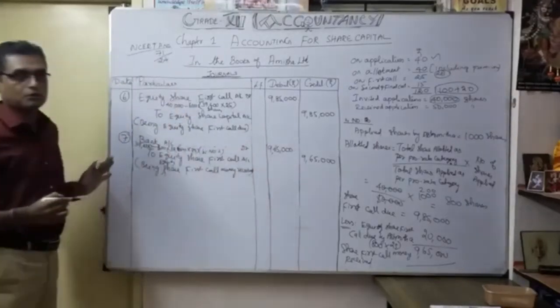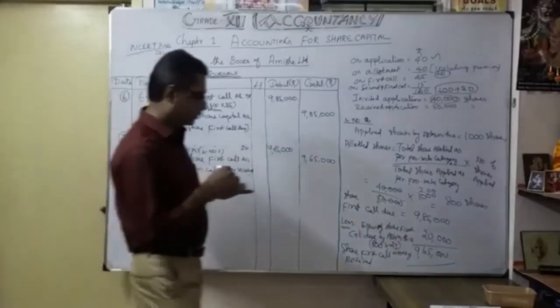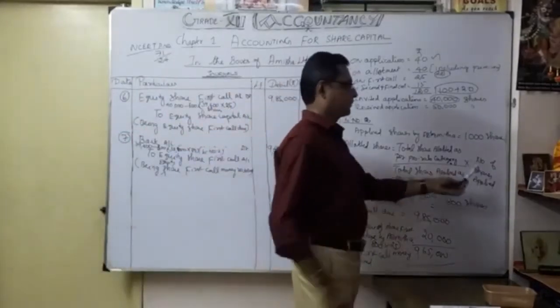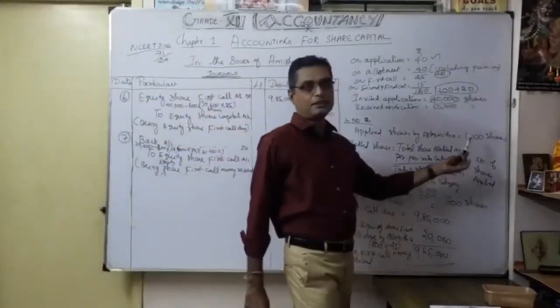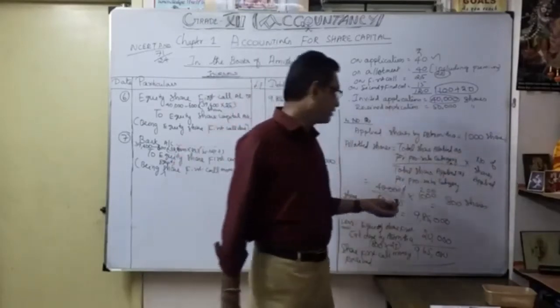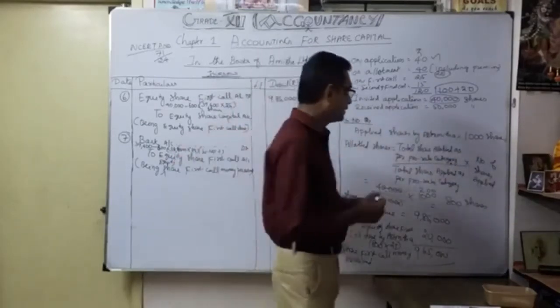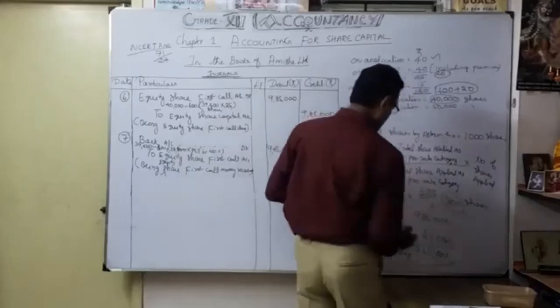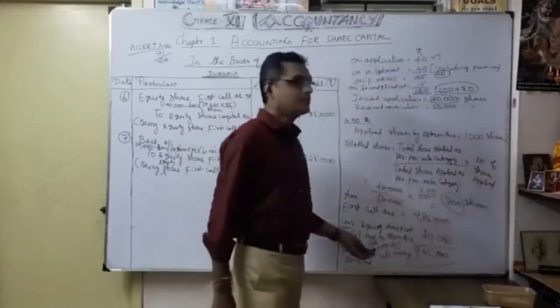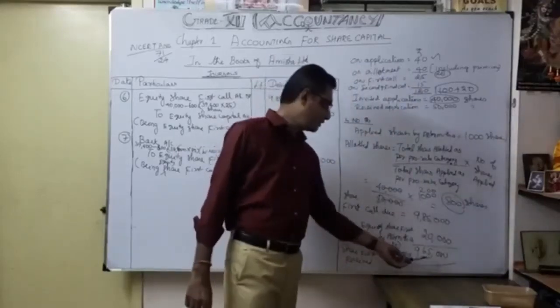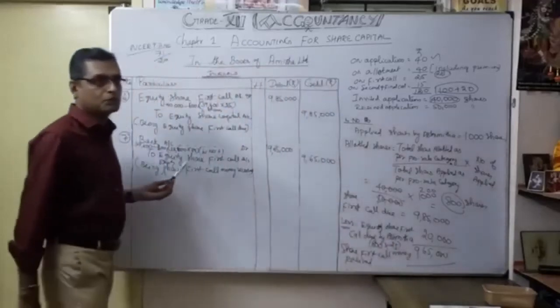Okay, now understood. For that you calculate from this information. Here Ashmita, they gave only how many shares applied. So you calculate through the help of this formula: 800 shares. Once you work out 800 shares, you will get the amount received through share first call.